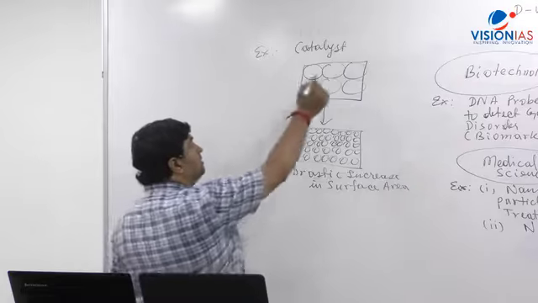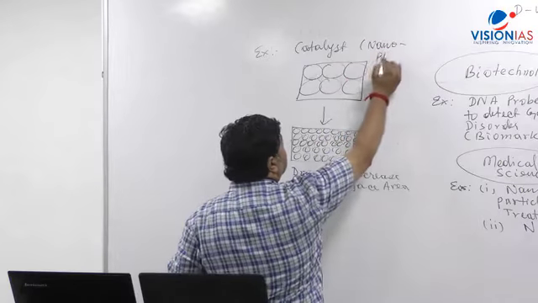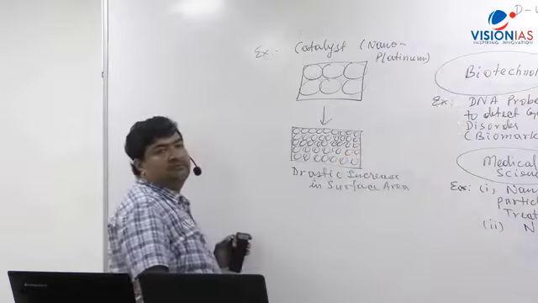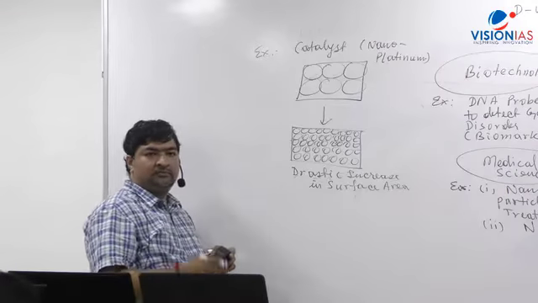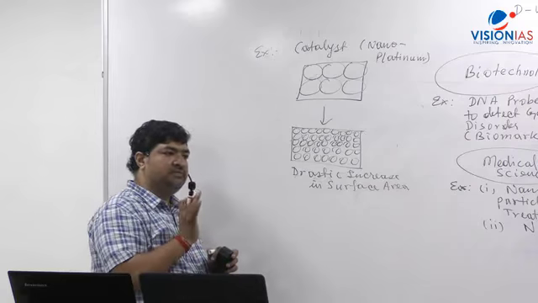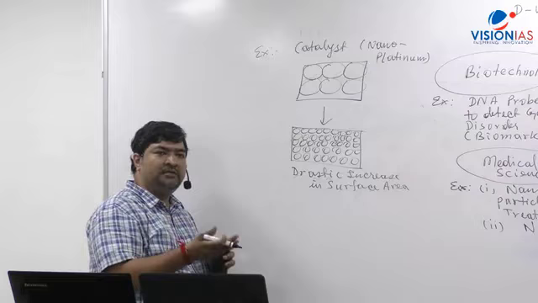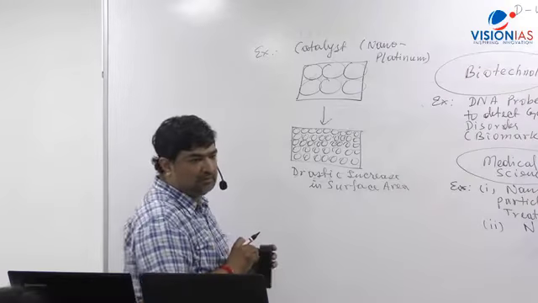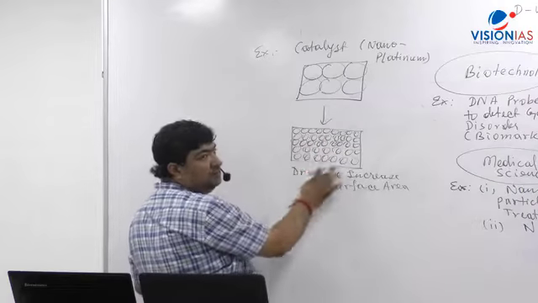For example, nano platinum, just as an example, an industrial catalyst used for reactions. Going from bulk to a smaller one, that is one example I explained: catalysis, increase in surface area. That is one part. Now comes the second, number 2, bottom-up approach. Because earlier there were only 6 surfaces, but now you have, let's say, 50.